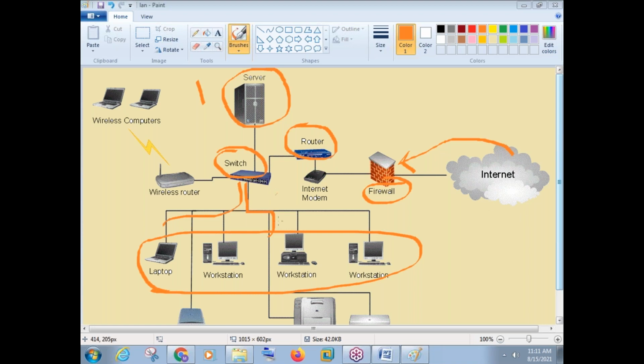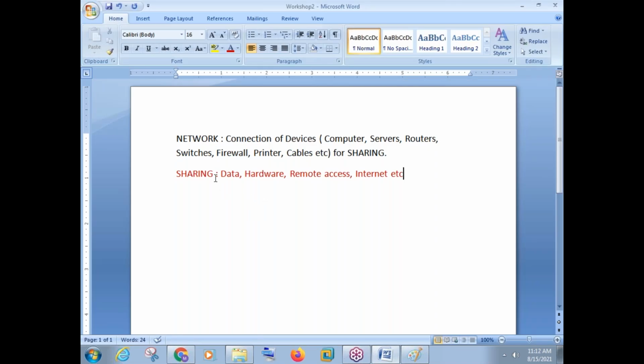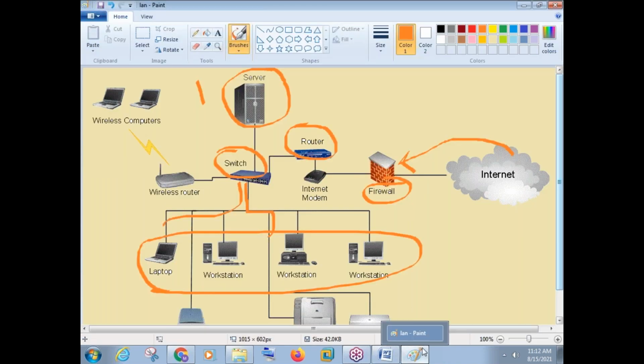So why are we connecting all the devices with each other, friends? Why have we connected computer to switch, switch to server, switch to router, and there is a firewall, there is a printer? Why have we connected all these devices with each other? The main purpose here is sharing of information. Like you can see, there is only one internet connection coming here, but imagine 700 computers in a company. 700 is not a big number.